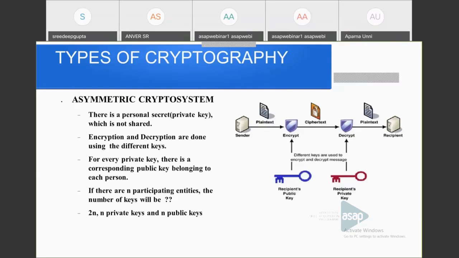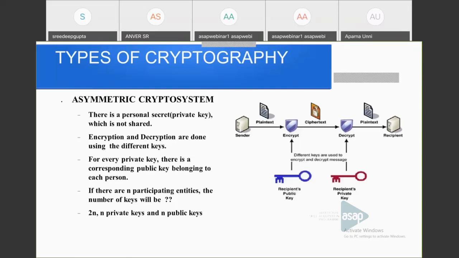So in this example, the sender is encrypting using the recipient's public key, shown in blue color. This ciphertext is passed through a secure channel, and at the receiving side, the recipient decrypts using the recipient's private key.